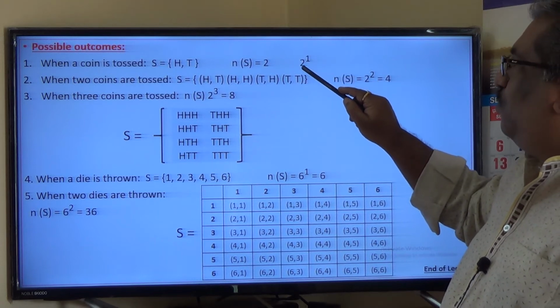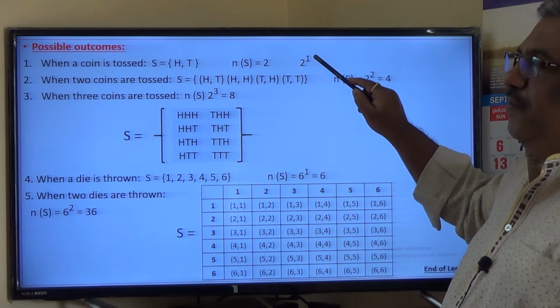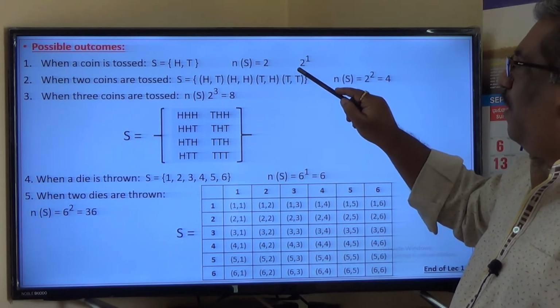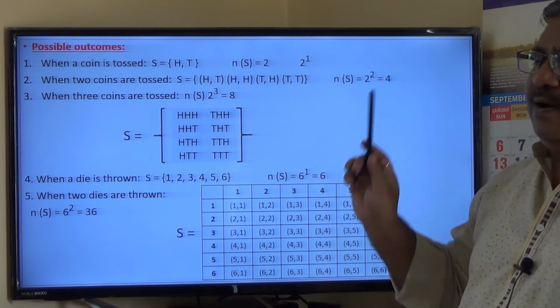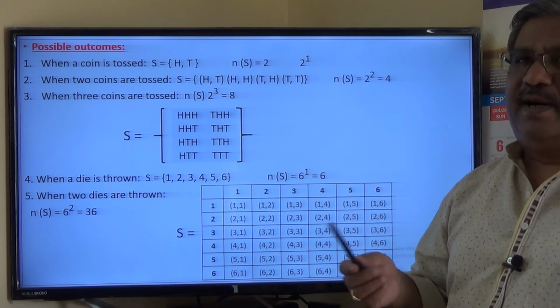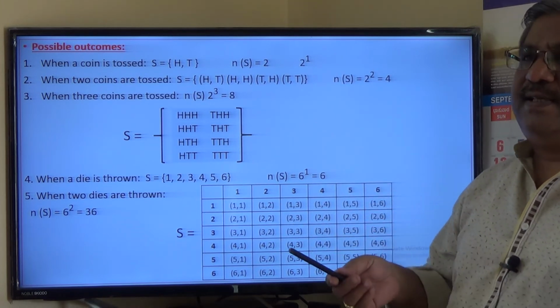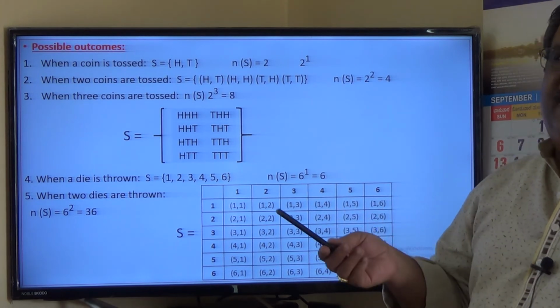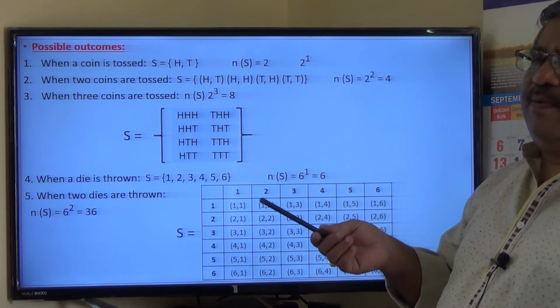If I throw 2 coins, 2 to the power 2. If I throw 3 coins, 2 to the power 3. So the number of outcomes is given by 2 to the power n for a coin, and 6 to the power n for a die, because all possible outcomes are 6: 6 to the power 1 for 1 die, 6 to the power 2 for 2 dice, 6 to the power 3 for 3 dice.